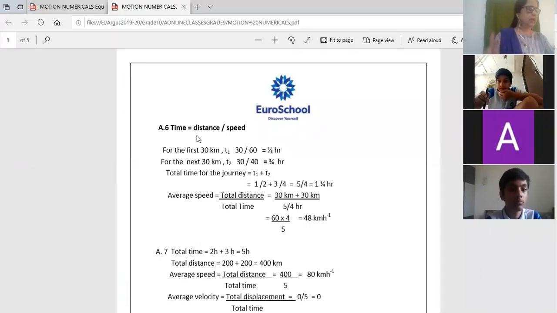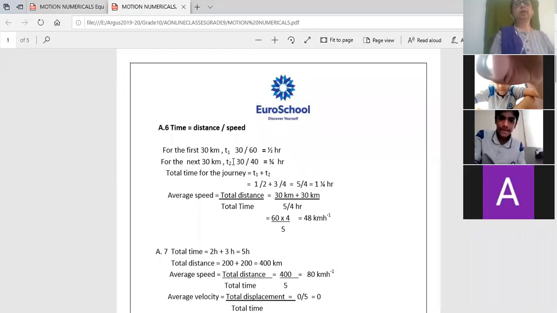Here the car travels 30 kilometers with the speed of 60 kilometer per hour, and then the next 30 kilometer with the speed of 40 kilometer per hour. So let us calculate the total time. For the first 30 kilometer, how will I calculate the time?